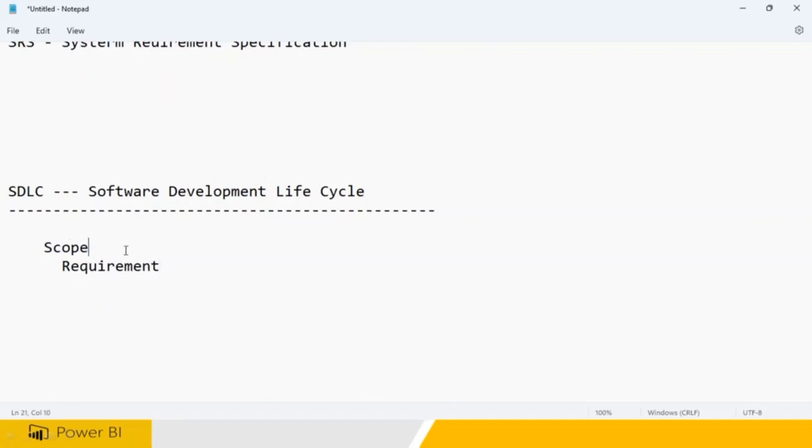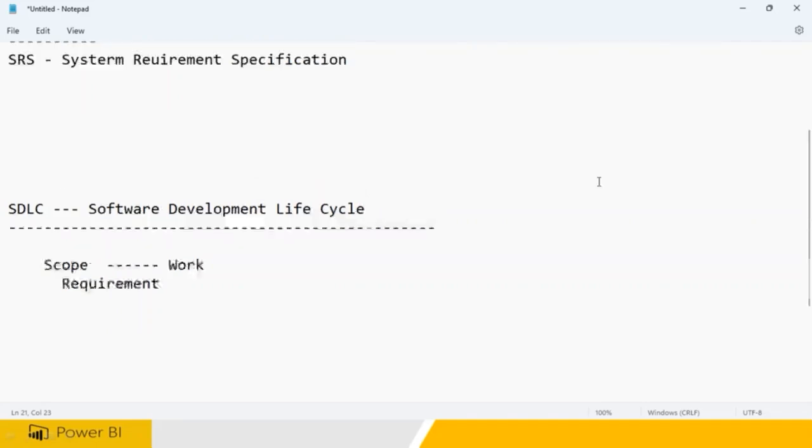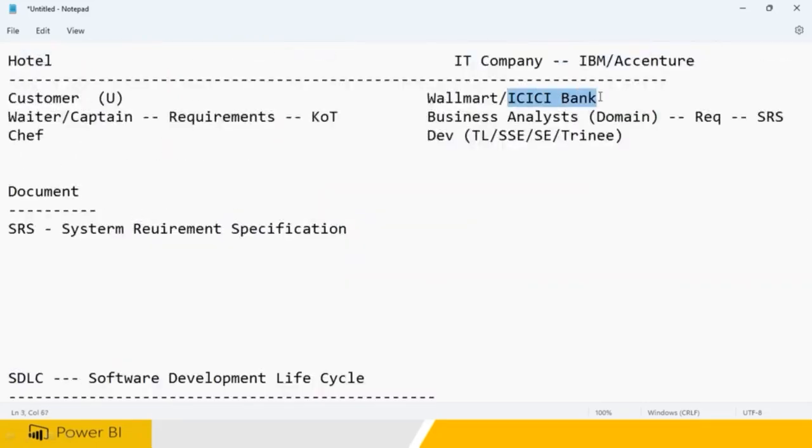Scope means what needs to be done, or exactly what work you're talking about in your company. Without scope, how would I know what I need to do? Do you want me to prepare a coffee? Do you want me to prepare something else? What do you want me to do? So the scope of work is what needs to be done. They clearly told us, we are from ICICI Bank, we want to have one loans application. So these are the requirements that we are planning to give you.